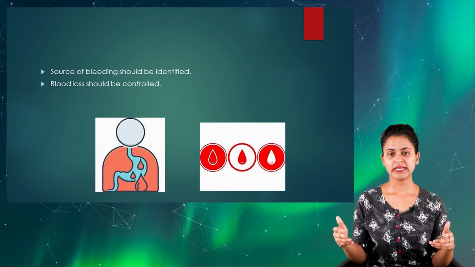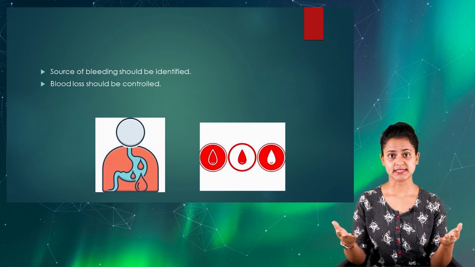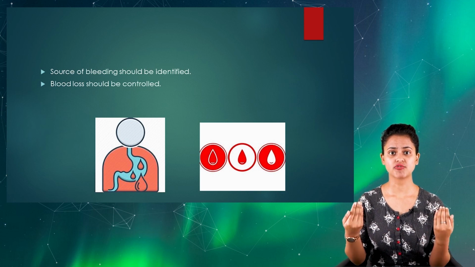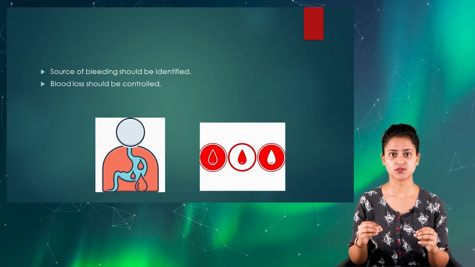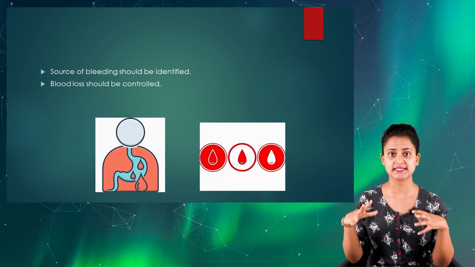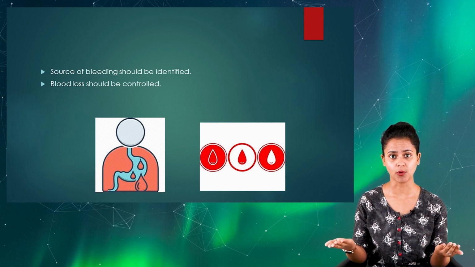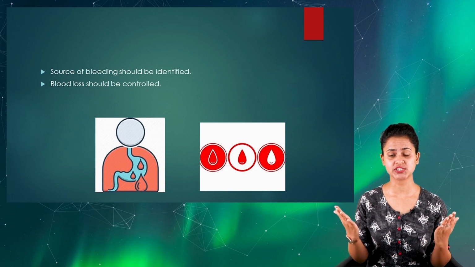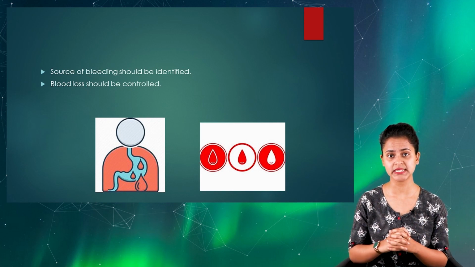The nursing role here basically would suggest that if at all there is any bleeding, we should definitely try to reduce the chances of bleeding. Because of that, we need to assess the localized area where the bleeding is coming from. In such cases, we may provide some external pressure to control the bleeding.